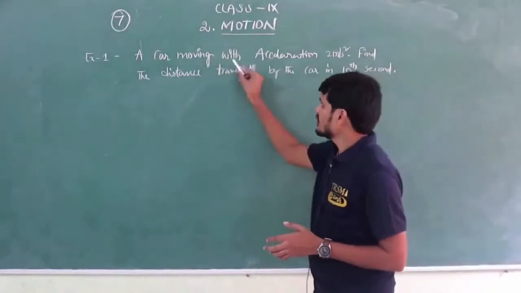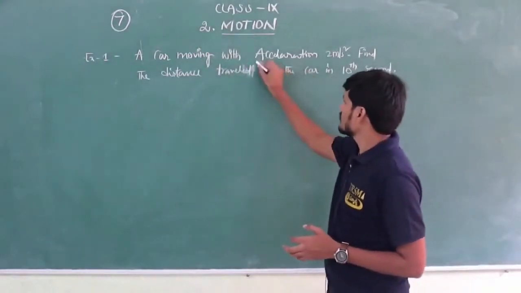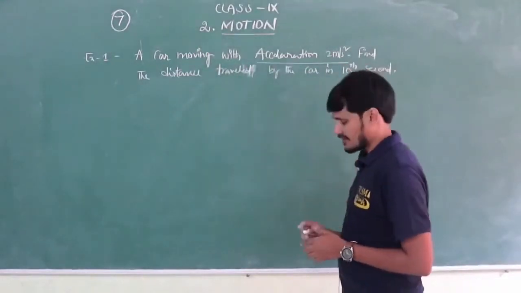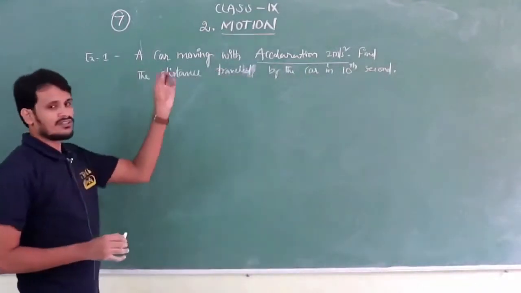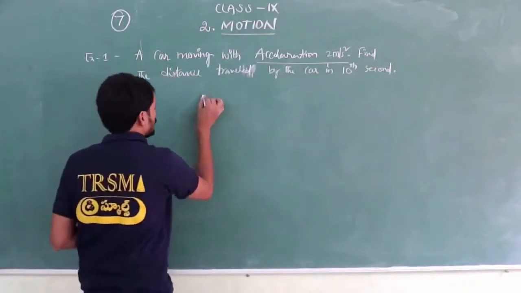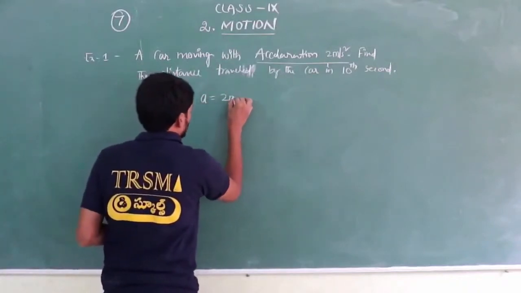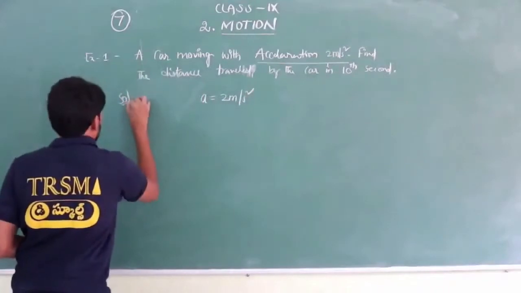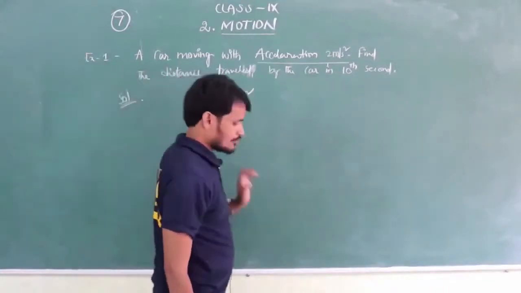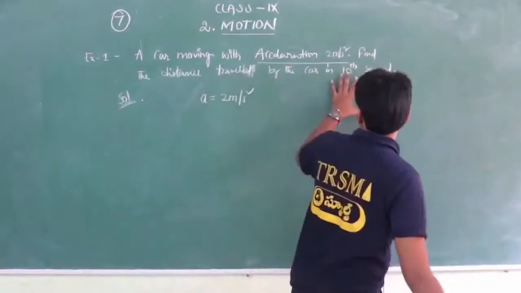A car moving with acceleration. What is the acceleration of the car here? 2 meters per second square. A equals 2 meters per second square. Nothing else is given.